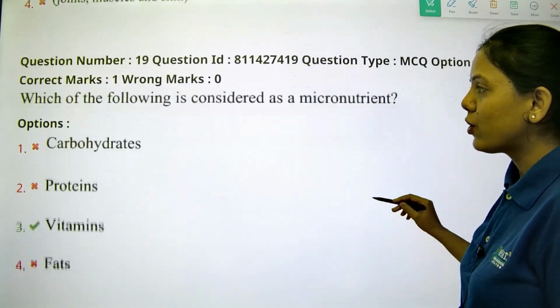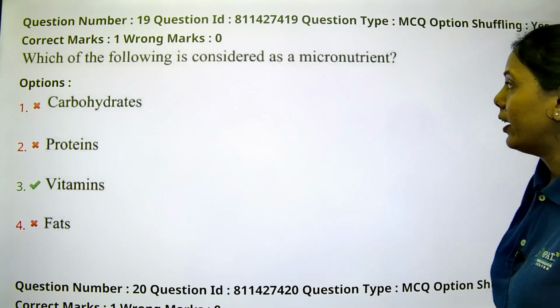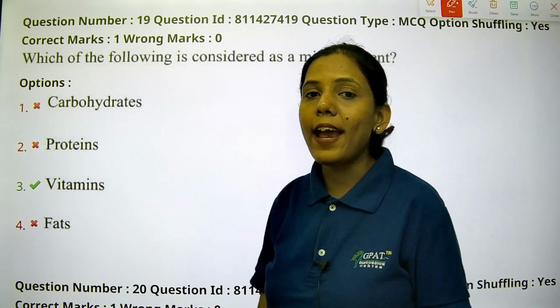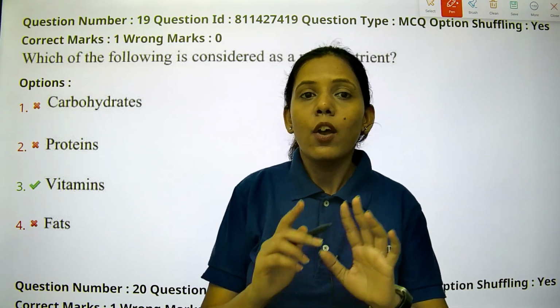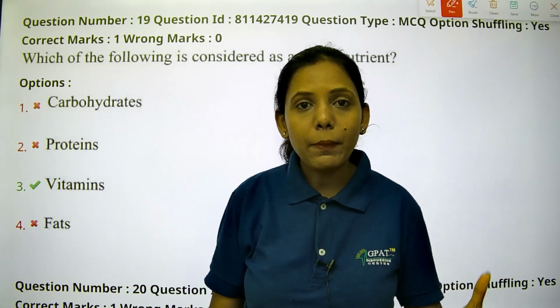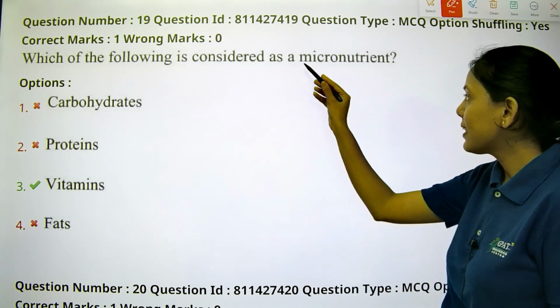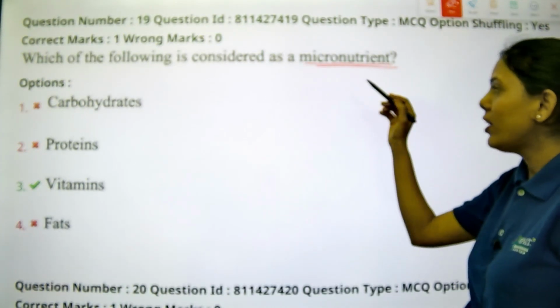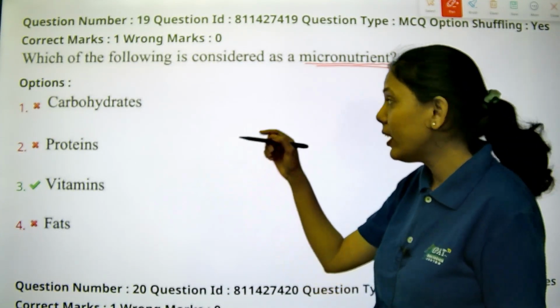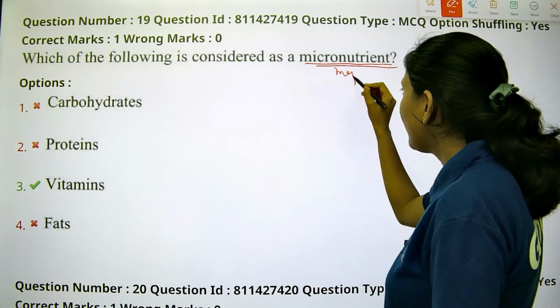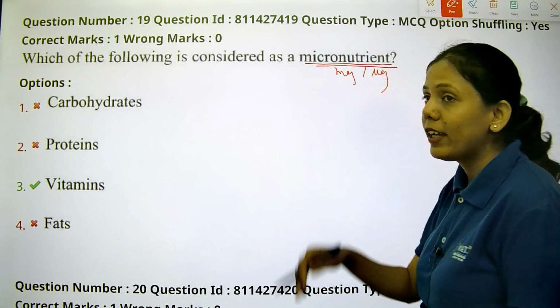Let's see the next question. Which of the following is considered as a micronutrient? We have micronutrients and macronutrients. Micro means their requirement is less, whereas macro means their requirement is more. So they are asking about micronutrients. Generally they are required in mg or even in micrograms. Because their requirement is less, we call it a micronutrient.